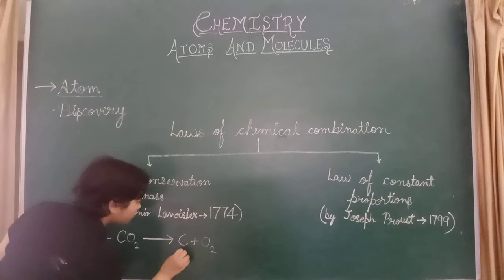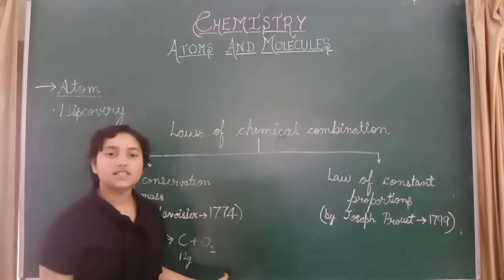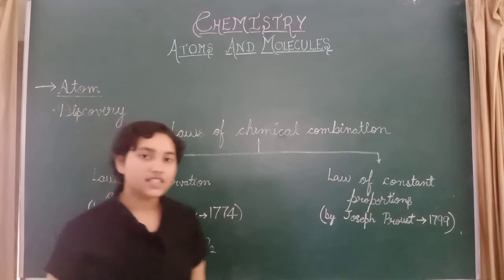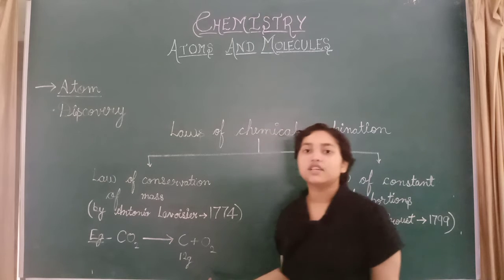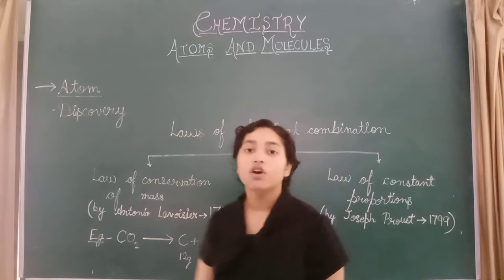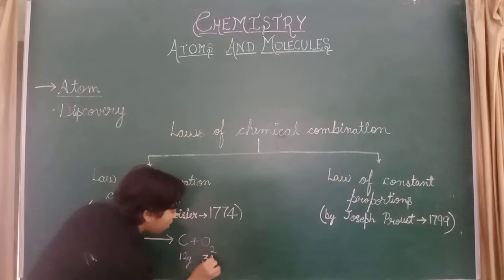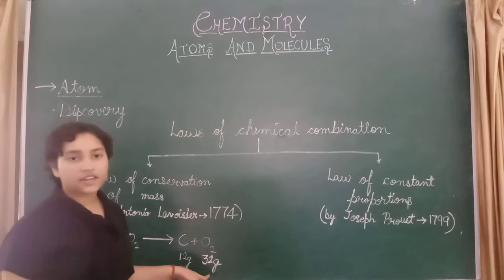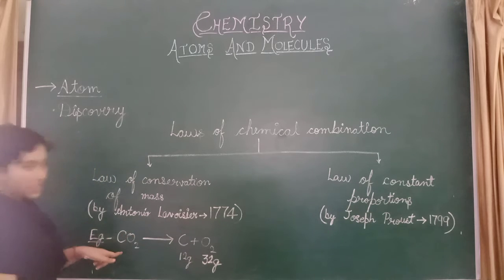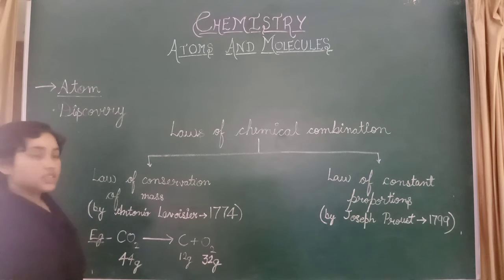Yes, it's 12 grams. And the mass of oxygen is 16, but two atoms are present, so 16 times 2 is 32. So there are 32 grams of oxygen here. So 12 plus 32 is 44, which is the mass of carbon dioxide, 44 grams.